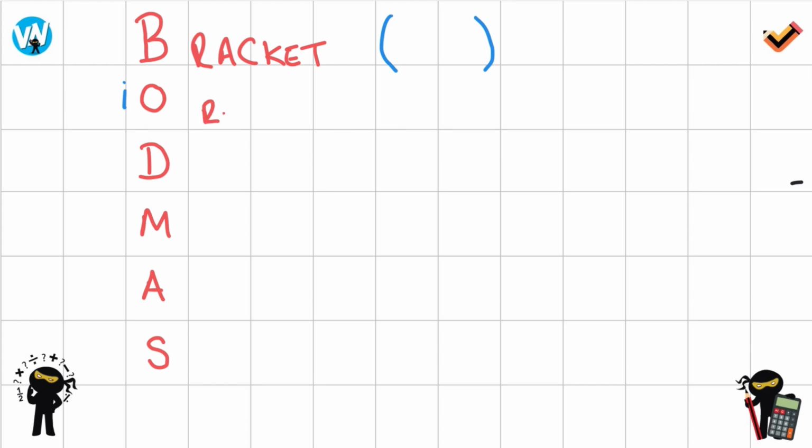Then we've got orders, which is sometimes known as indices. That's why there's a little I there, which are basically numbers that have, so it could be 2 squared or 4 cubed. So if I just highlight the important part here, that is this part here. So it's spotting the fact that it's a squared or a cubed number. Okay, so spotting that. Next we have division, very straightforward, and we should be very familiar with. We've got multiplication.